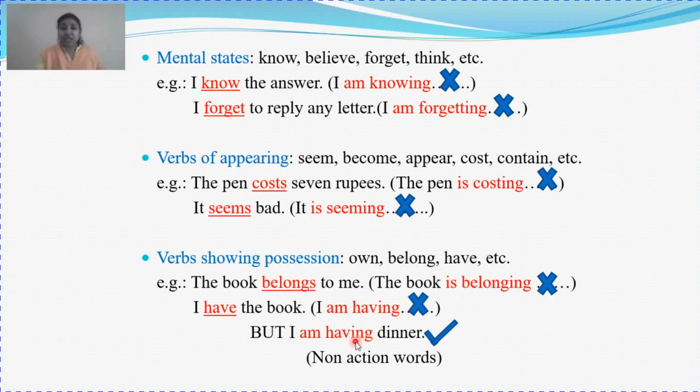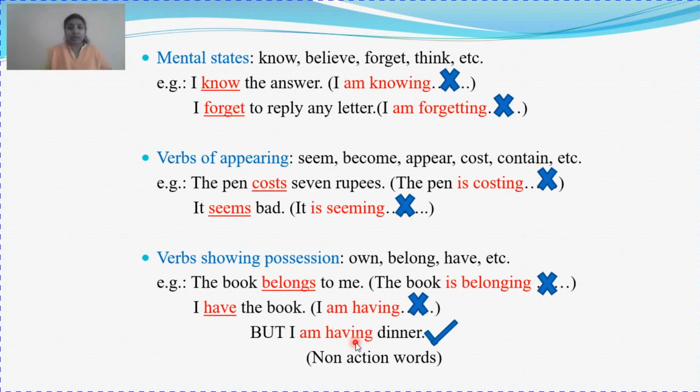But here when I say having, here having does not mean possession. When I say I am having dinner, the word having does not mean possession. You can see have has been included under possession. So as long as the word have means possession, you cannot use it in ing form. But as soon as it changes its meaning, you can use it. So I am having dinner is correct.